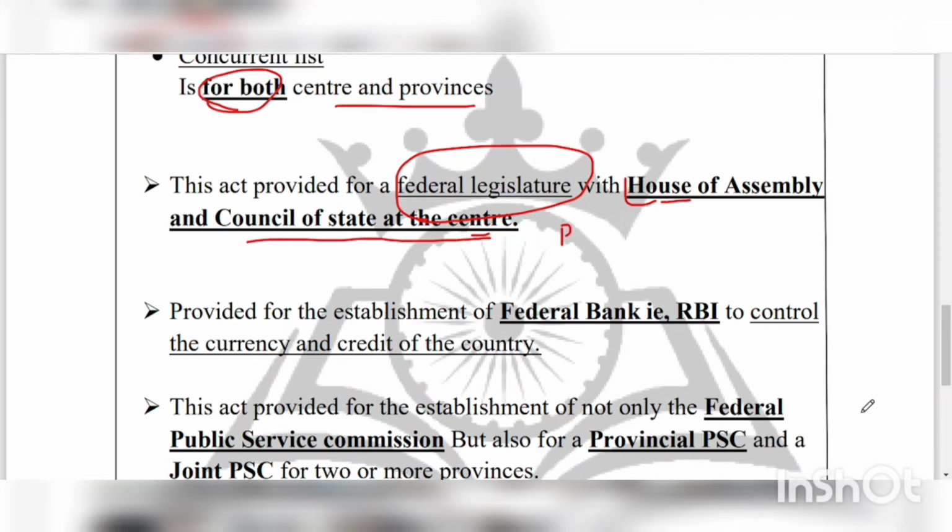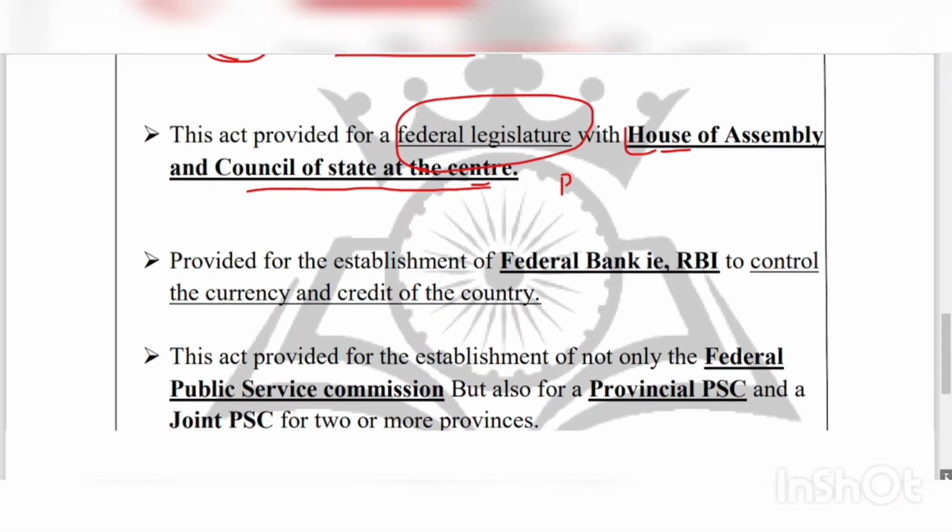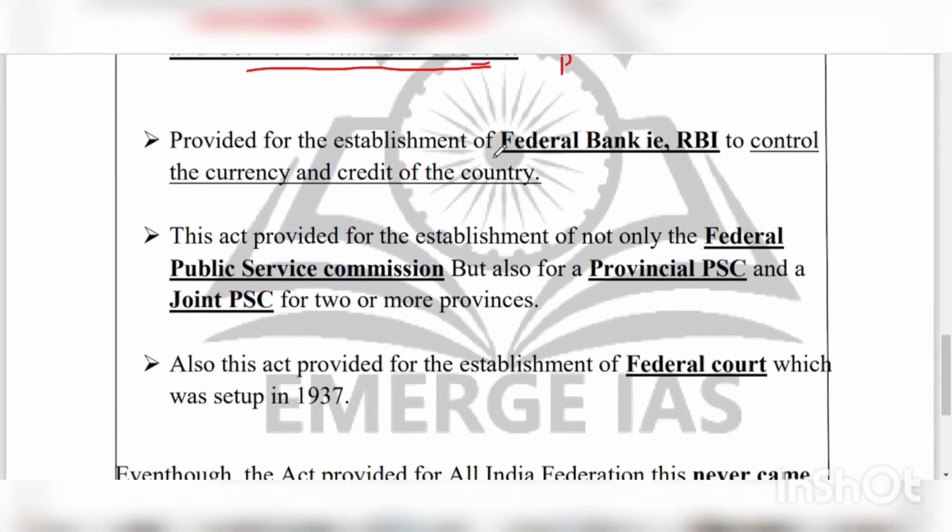So the next point is that the act provided for the establishment of a Federal Bank, that is, the Reserve Bank of India, RBI, to control the currency and credit of the country. That was the next point. Then we know that for the Federal Bank, all the powers of this RBI are under the central government.